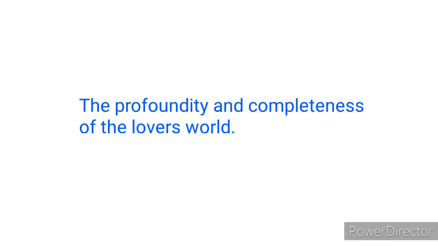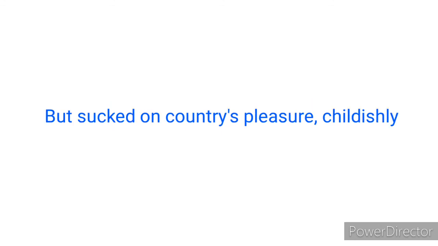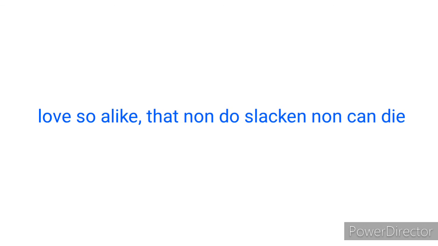And due to the completeness of the lovers' world, it makes them zap out the rest of reality. Not only does love make the persona devastate a lifetime of other memories by calling it a childish country pleasure in line 3 of stanza 1, it also destroys the desire to travel by making one little room an everywhere. In the last line of this poem, the persona dips into a medical theory that the love they have for each other will never die. "Love so alike that none can slacken, none can die."